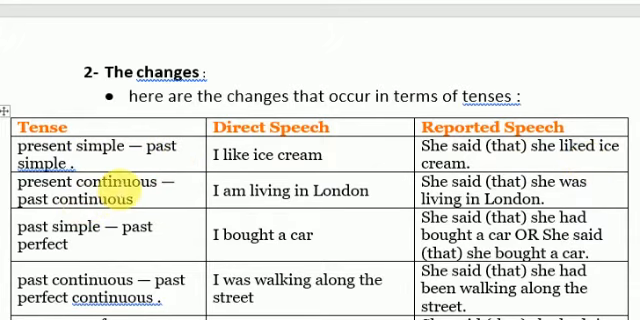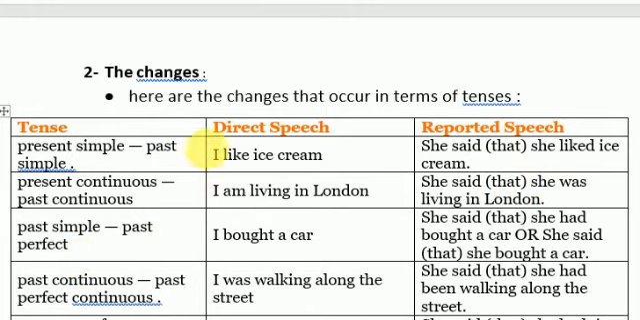Next example. The present continuous should be changed into past continuous. I'm living in London. She said that she was living in London. I'm living, this is the present continuous. It should be transformed into past continuous. She said that she was living in London. As you can see, you have the word that, which is an optional word. You can use it or you cannot. Okay? Thank you.